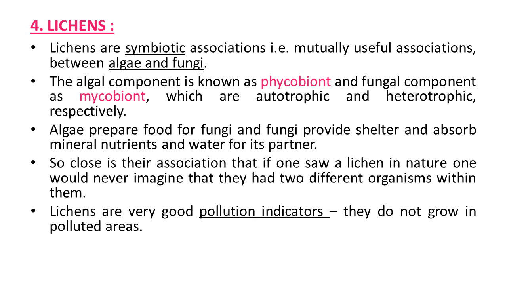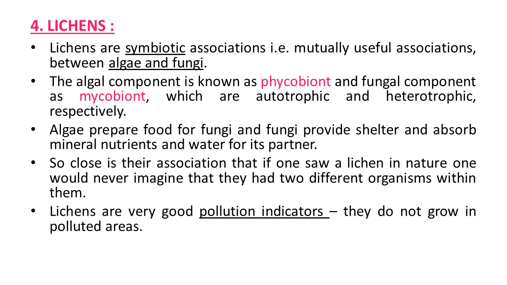This is known as symbiosis. So close is their association that if one saw a lichen in nature, one would never imagine that they had two different organisms within them. If in nature we observe this kind of organism, we can't easily differentiate the algal and fungal components. They look like only one single organism.